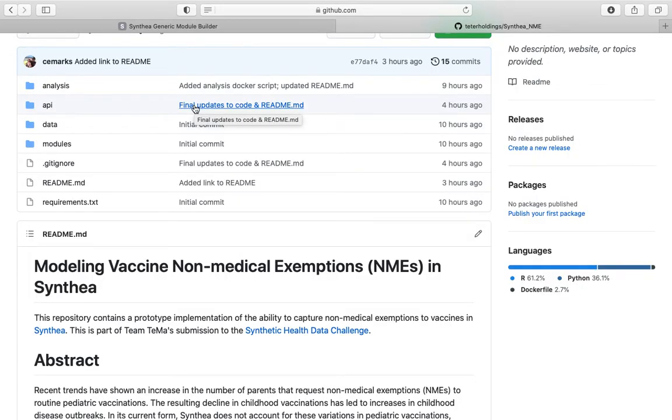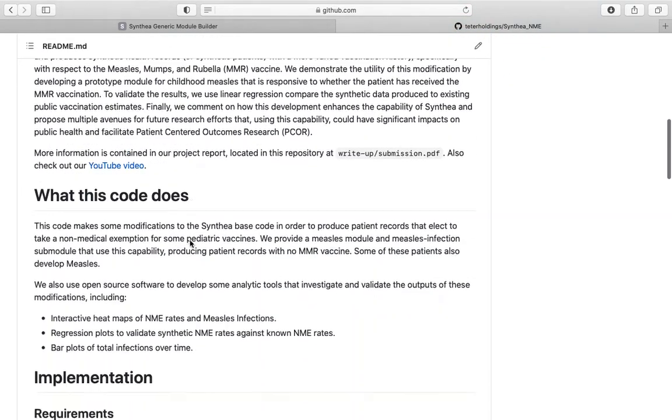Hello, this is Chris Marks. I'm going to provide a quick overview and demonstration of our integration of a non-medical vaccine exemption capability into Synthea. We have provided a walkthrough on GitHub. The walkthrough uses Python and Unix shell tools to reproduce our work.